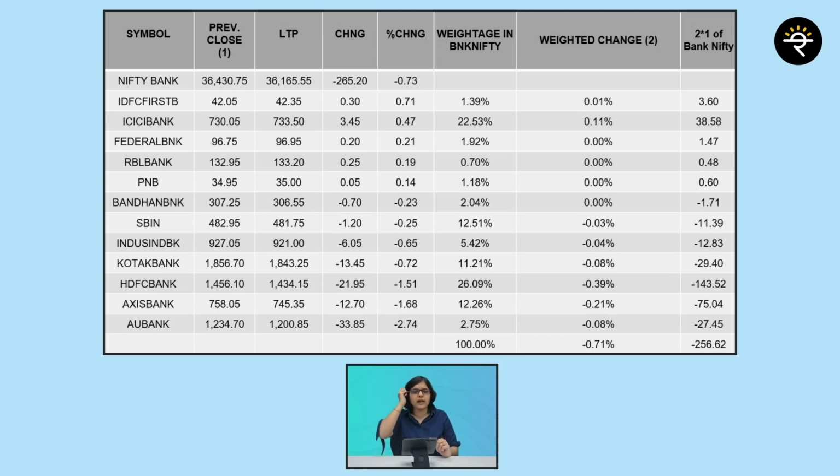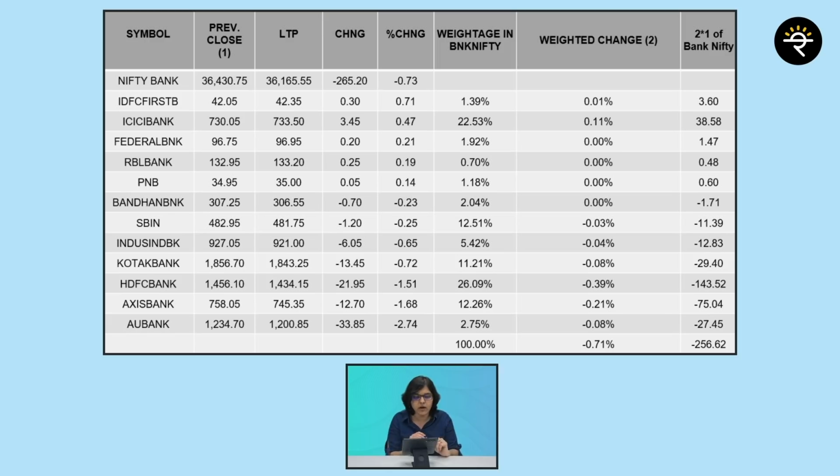Now what are we going to calculate? Do we already have the change percentage figure? Yes. Now we are going to calculate the weighted change. How will we calculate weighted change? We'll multiply the individual percentage change figure with what? The individual weightage in Bank Nifty.